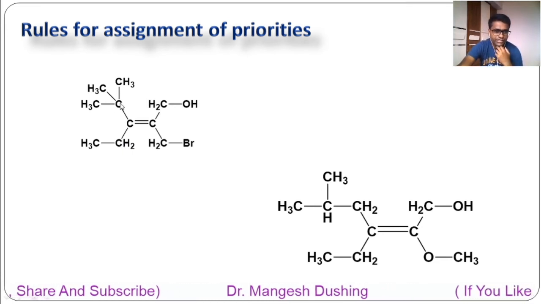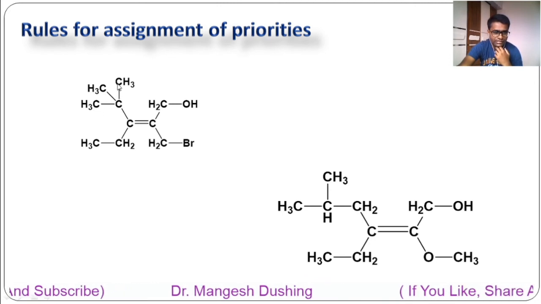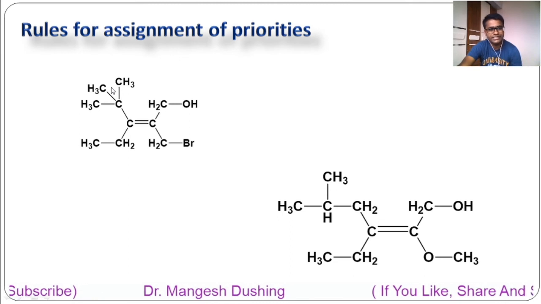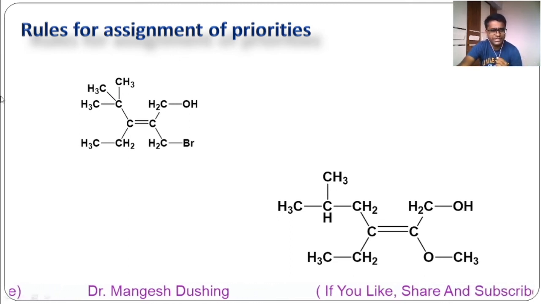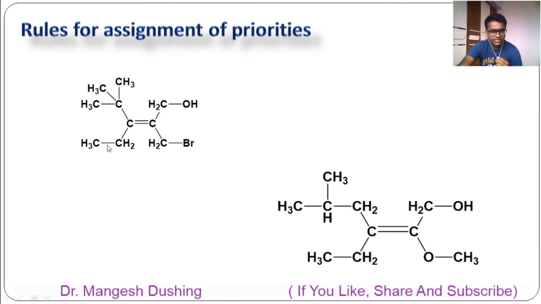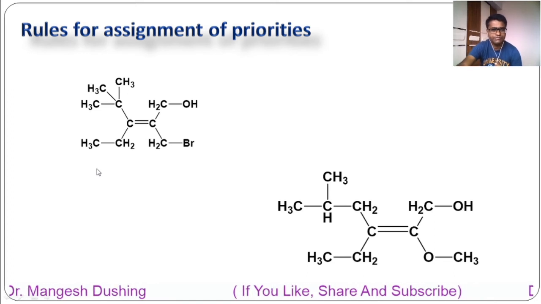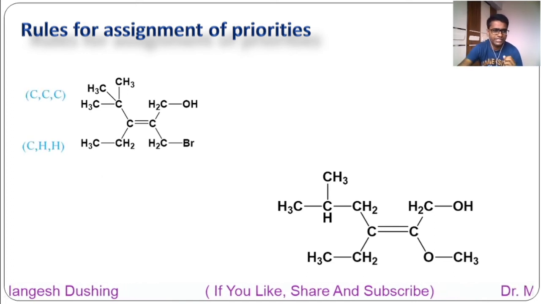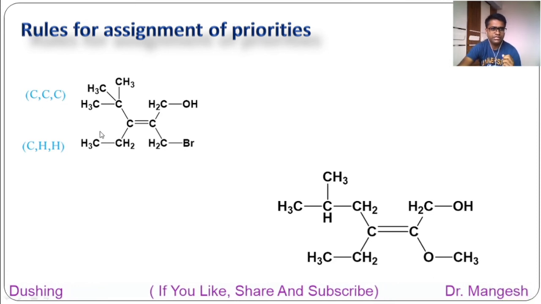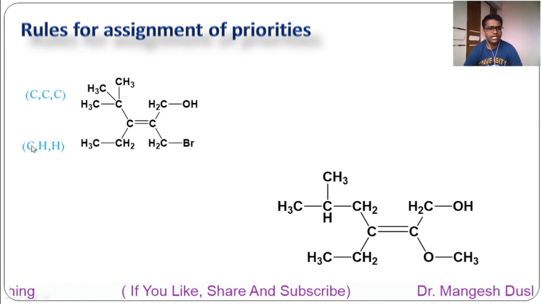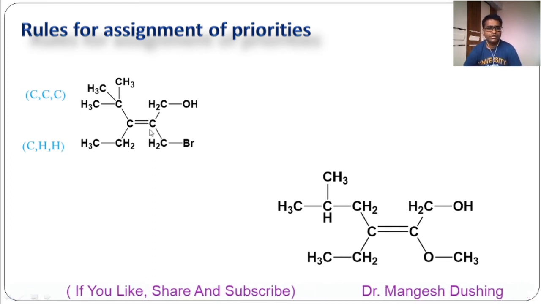So here to this carbon, the next 3 atoms are carbon, carbon and carbon. You have to write in decreasing atomic number, all are same. So carbon, carbon, carbon. Here, carbon and these 2 hydrogens. So carbon, hydrogen, hydrogen. So here see, carbon, carbon, carbon, while here carbon, hydrogen, hydrogen, in this way.